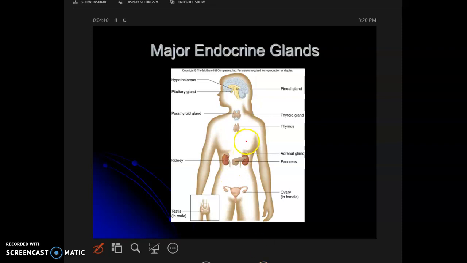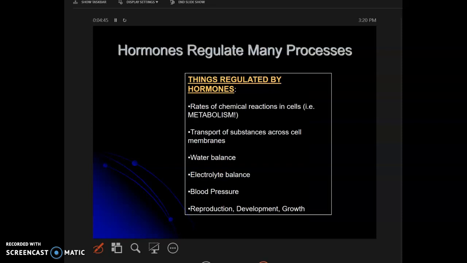Here are the major endocrine glands. So we are going to look at the hypothalamus. Now you'll say, wait a minute, the hypothalamus is part of the brain. I agree, absolutely. We'll talk about that later on. Pituitary gland, pineal gland, come down, thyroid gland, and in the thyroid gland, on the posterior side, you will see the parathyroid gland, then of course the thymus, adrenal gland, pancreas, to some extent the kidney, ovary in the female, and testes in the male. Okay, so these are the glands we'll be covering in this unit.